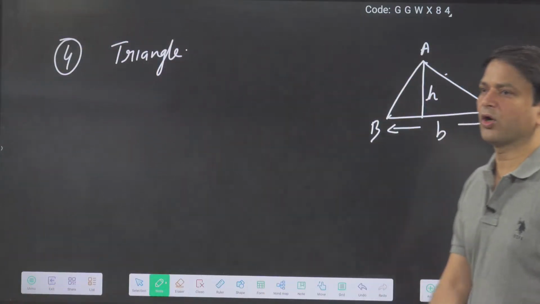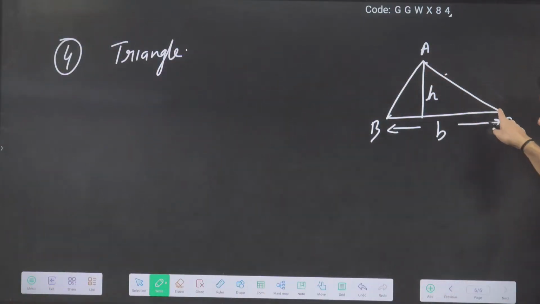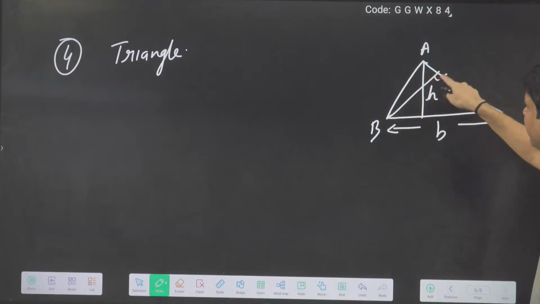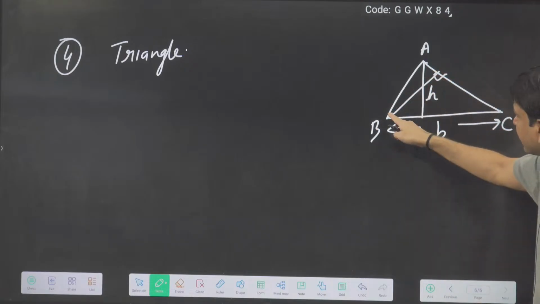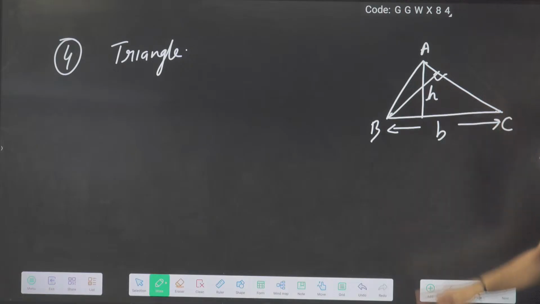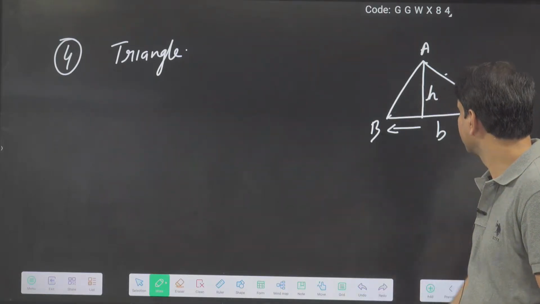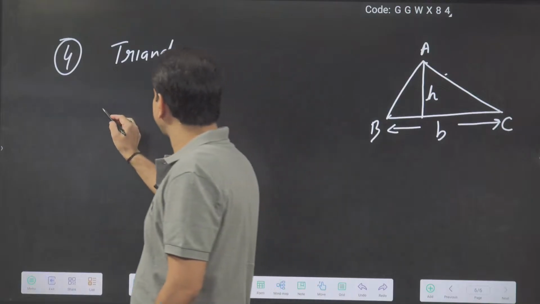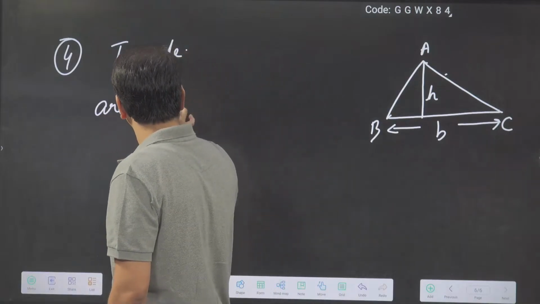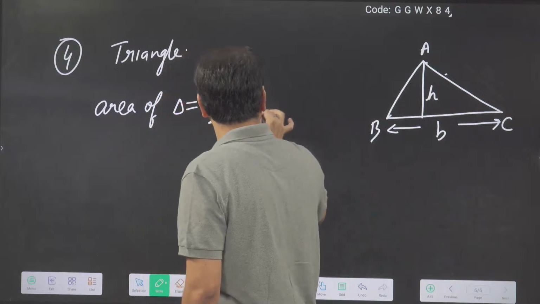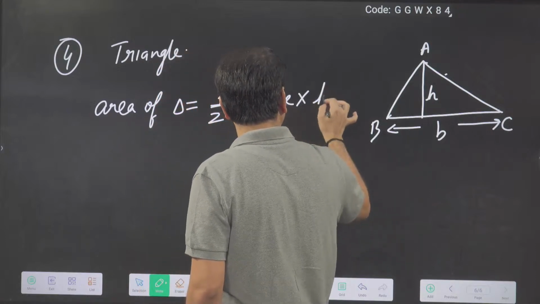Is everybody getting it or not? Like, AC I can take as a base if I know the height for it. I will draw the perpendicular, this I will take as the height, and this I will take as the base. So area of the triangle is equal to half base into height.